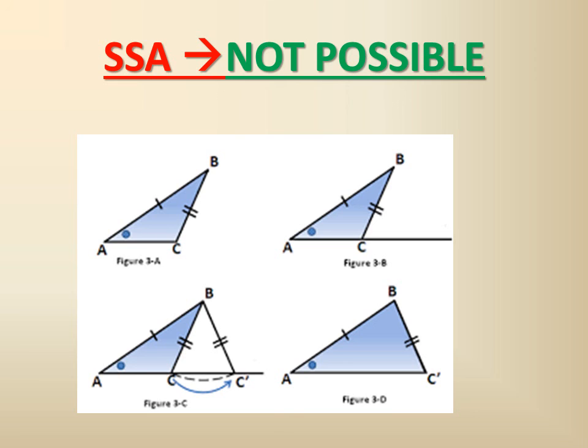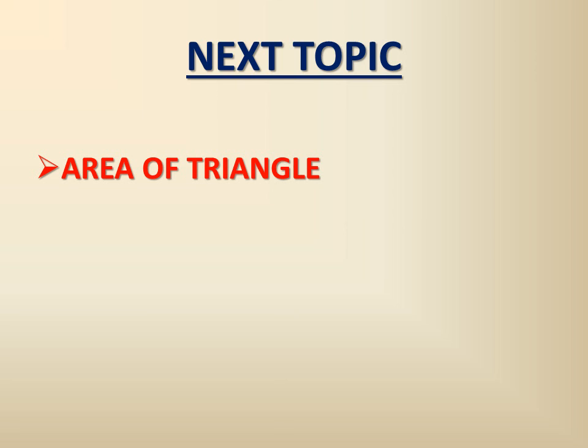So we cannot consider AAA and SSA: two sides and the angle which is not between the two sides. If they are equal to the corresponding parts of the other triangle, we can't say they are congruent. Next, in the triangle part 3, I think it will be part 3, we will be discussing the area of triangles, and the different formulas to calculate the area of a triangle.